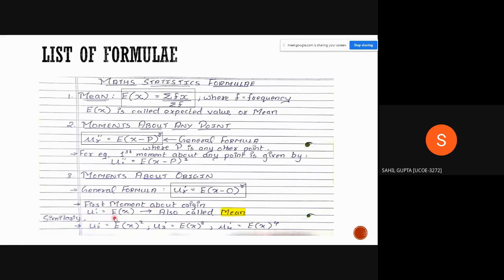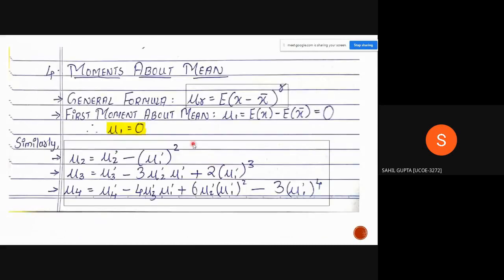Similarly, we can do mu 2 dash equals E of x square, mu 3 dash equals E of x cube, and mu 4 dash equals E of x to the power 4. So these are the second moment about origin, the third moment about origin, and the fourth moment. Now let's go to moments about mean.